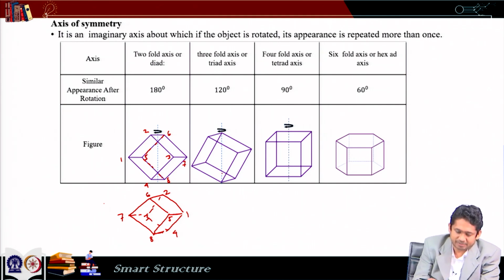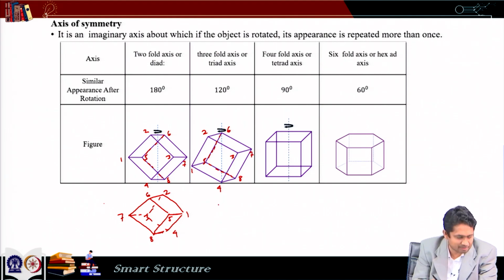In a three-fold axis, the axis connects this corner with this corner. So, if it is rotated by an angle of 120 degrees, again the same face comes. If you want to understand it, let us again name it 1, 2, 3, 4 and let us assume that these two lines are hidden lines. So, we see the 1, 2, 3, 4 face from the front, and then we have 5, 6, 7, 8.